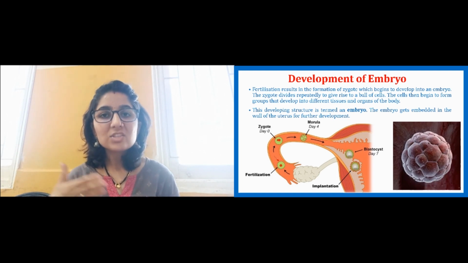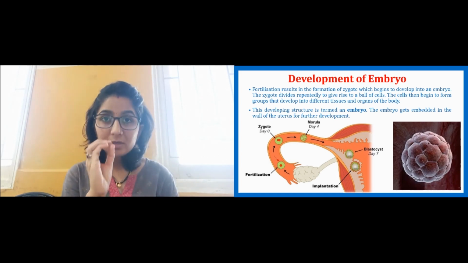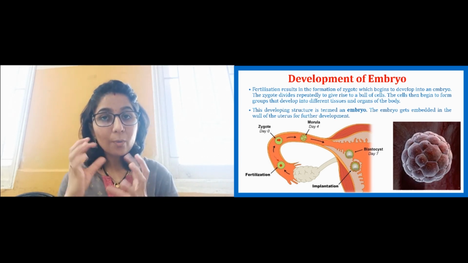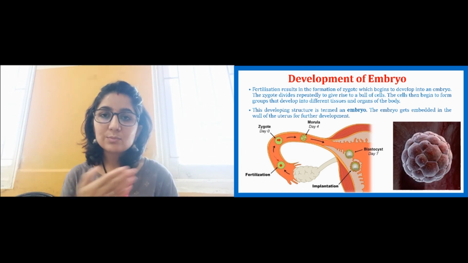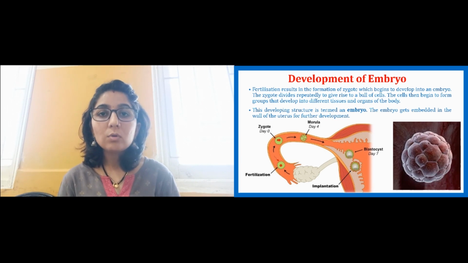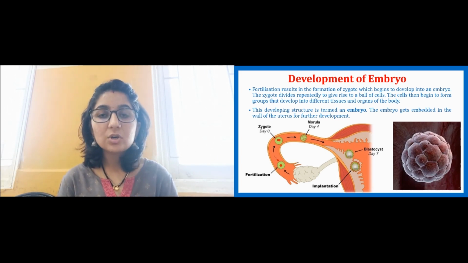So this developing structure, as I said, goes from a single-cell zygote to a group of cells, from a group of cells to tissue to organ system. So this development goes on. Now this developing structure is called the embryo. And where does this development take place? Of course, in the uterus, as we had seen.